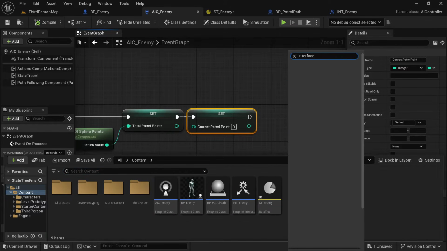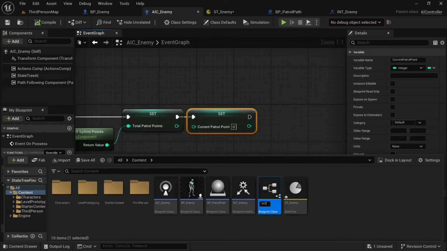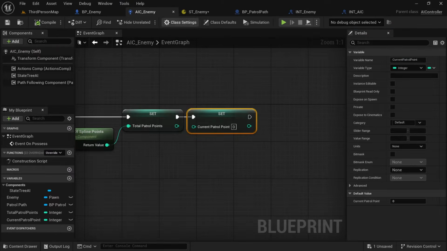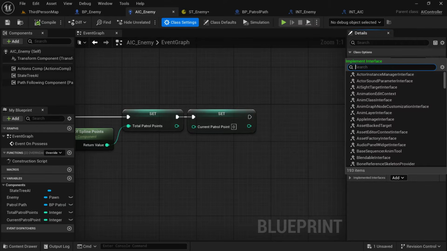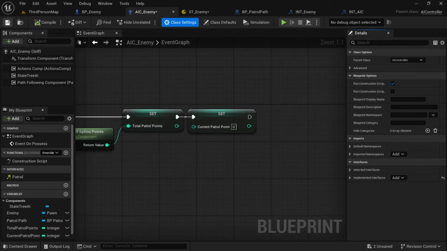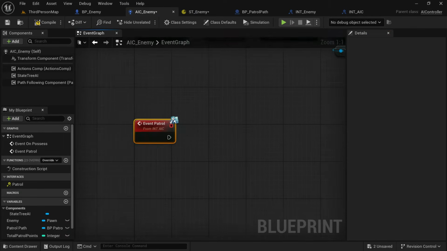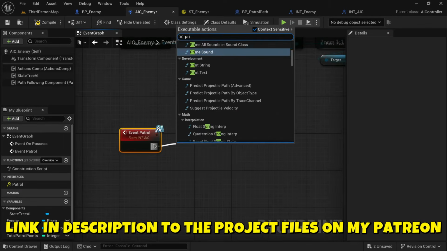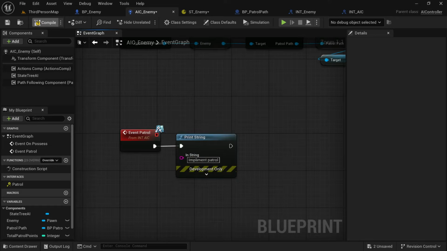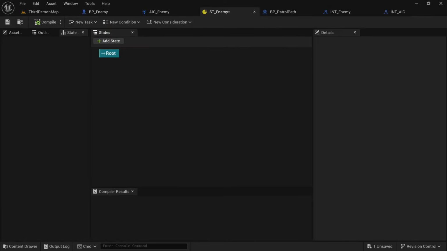Go to the content browser, search for interface. We're going to make another one for the enemy controller, call it int_AIC, IC for controller, and just call it patrol. Make that function patrol, no inputs, no outputs, we just need the function call. We need to add the interface, go to implement interfaces, add it. Now you'll see the key on the side called patrol, double click on that to get the event. We're just going to print a string to say patrol, just for testing so we can see that it's actually working.